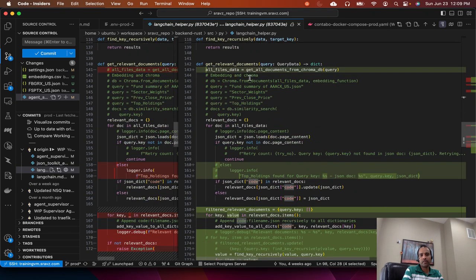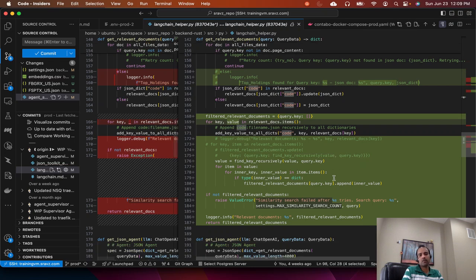Now, once we get the relevant documents, I made another code change here.